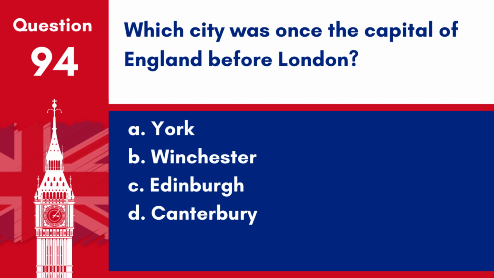Question 94. Which city was once the capital of England before London? A. York. B. Winchester. C. Edinburgh. D. Canterbury. Answer: B. Winchester. Winchester was the capital of England before London, especially in the Anglo-Saxon and early medieval periods.